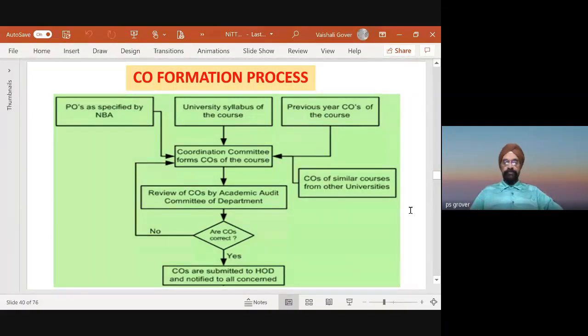The program outcomes become the goal, and course outcomes are prepared keeping them in light. Then we have some committees in the institution, and we have Bloom taxonomy. Each faculty member understands the Bloom taxonomy, its significance, and they form a team and so on. This is just an overview of this.